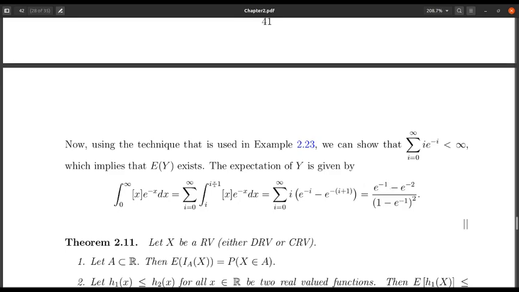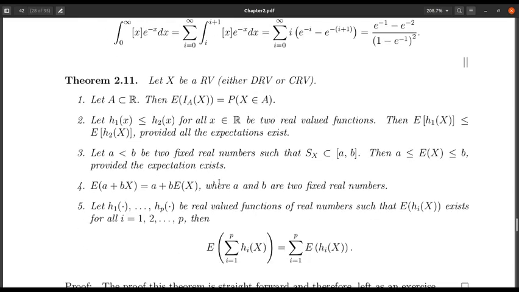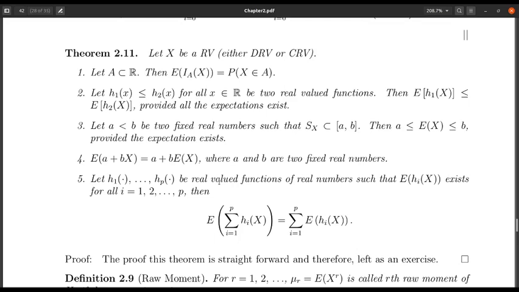Okay, clear? So that means these theorems have some advantages. Obviously, one of the advantages is we do not need to find out the PMF or PDF of y, and the second advantage, especially when x is continuous, is that I do not need to check what kind of random variable g of x is. I can use the theorem directly as long as x is continuous, and I can find the expectation of g of x irrespective of what kind of random variable g of x is.